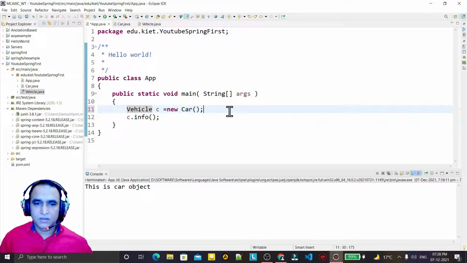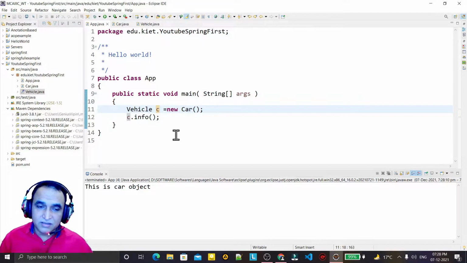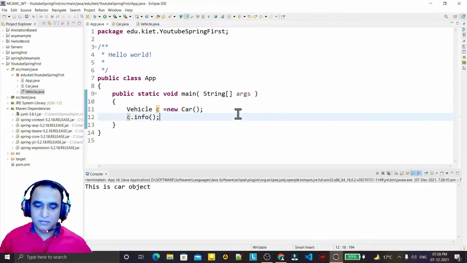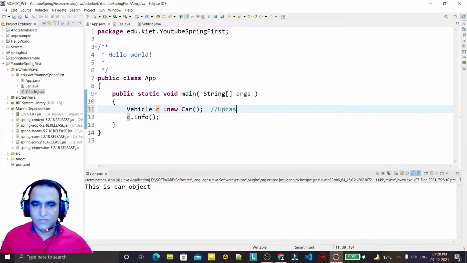Remember, it is the same example, I am just changing the superclass in place of the subclass, and you see the reference is Vehicle and the object is Car. Because of just this line, what do we call it? We call it upcasting. Upcasting in Java. So by just this line we have implemented two concepts: first one is upcasting and second one is polymorphism.